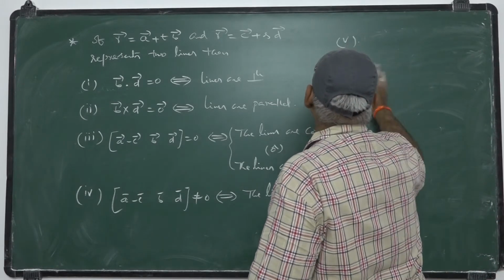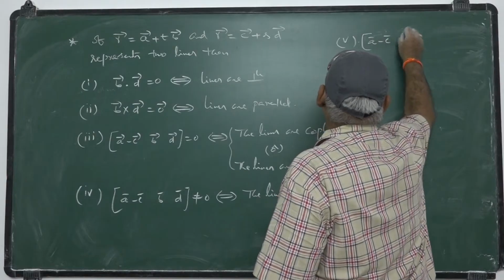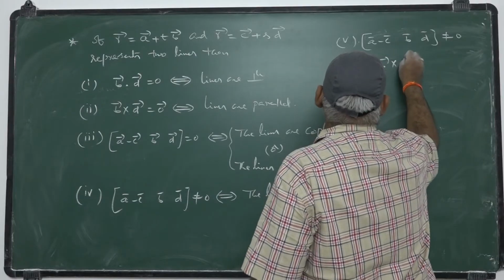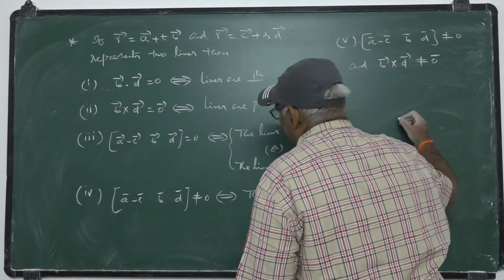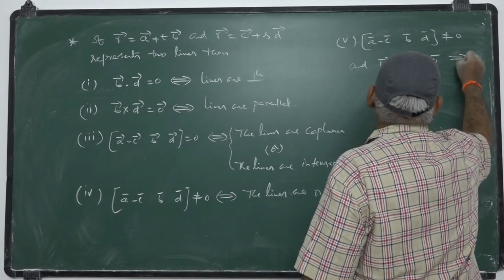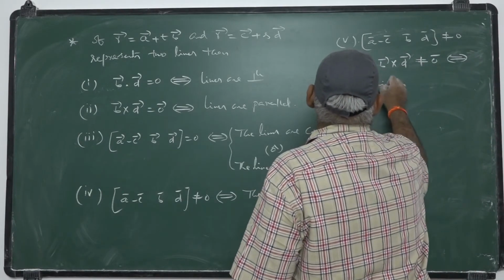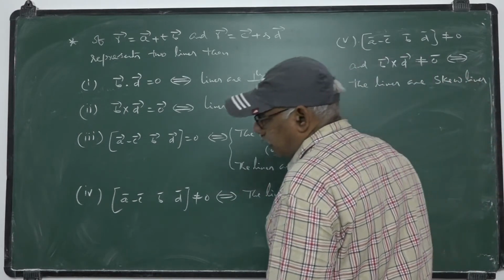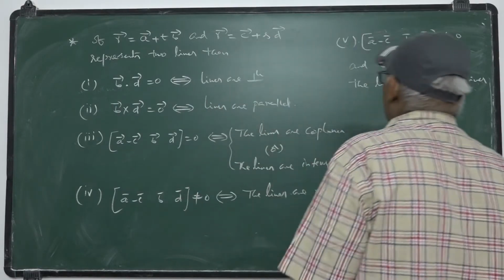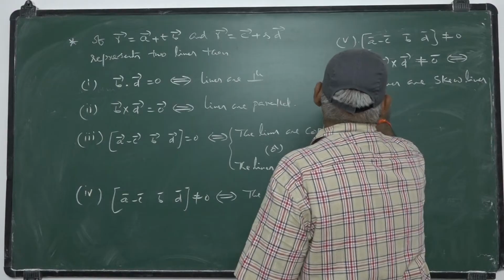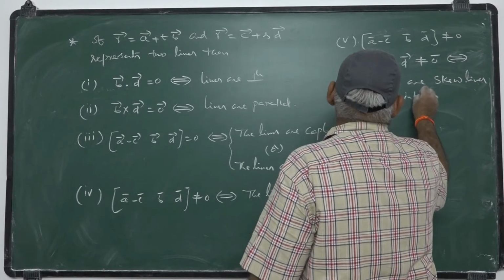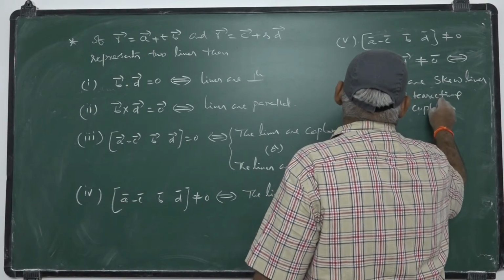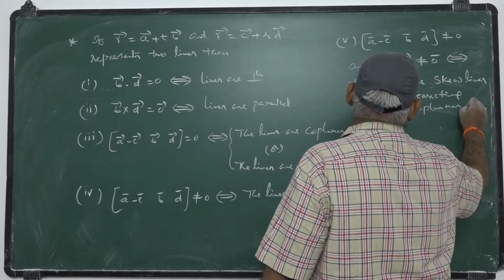And the fifth condition is box A bar minus C bar, B bar, D bar is not equal to 0. Besides that, B cross D is also not equal to 0 bar. Then that implies and is implied by, of course, the lines being skew lines. Skew lines means non-intersecting, non-coplanar lines.